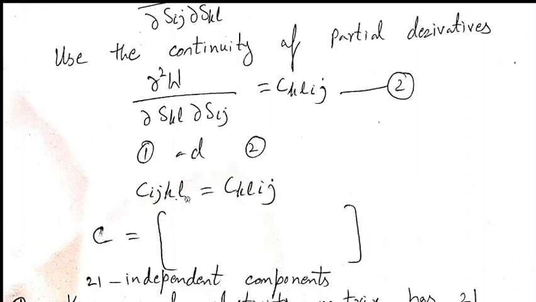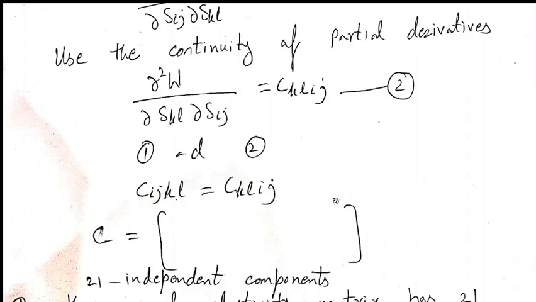Now it means that for Cijkl we have written a 6 by 6 matrix, which was Cmn. So if we denote ij by m and kl by n, then Cmn equals Cnm.